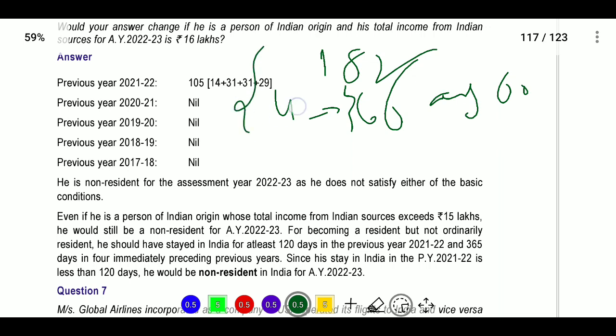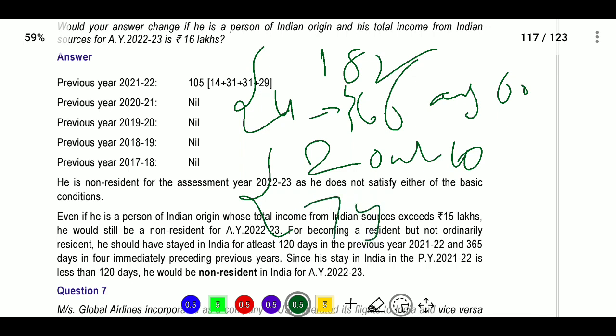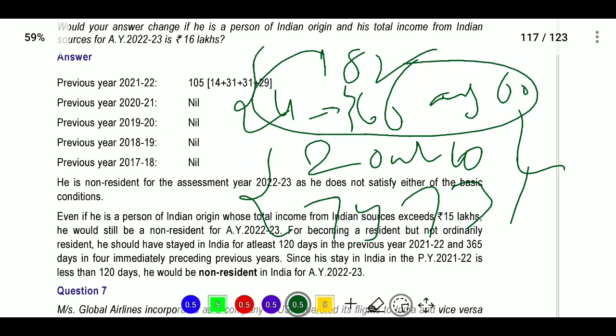This is either one. And next, we have out of 10 years, 2 years must be in India, and out of 7 years, 729 or 731 days. I forgot how many days here. 731 days, I think so. Yes, 7 years means 731 days. If both conditions are satisfied, the basic conditions will be satisfied.